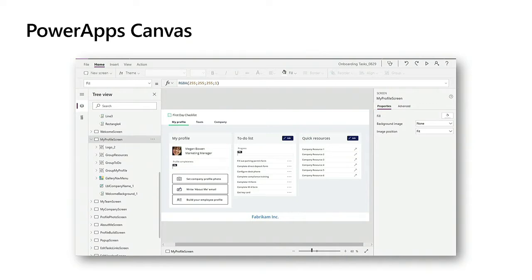Now, for those of you that don't know, the expression language that you're using in Power Apps is based off of the expression language used in Excel. So what that means is people from the business who understood how to work with Excel were able to pick up Power Apps very quickly. So we started to build apps for our customers, started getting them to digitally transform.